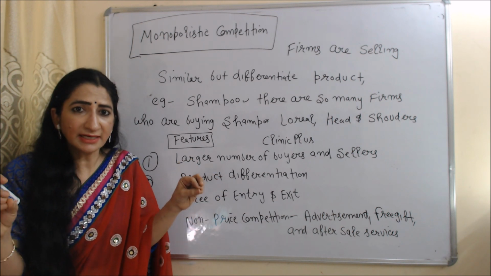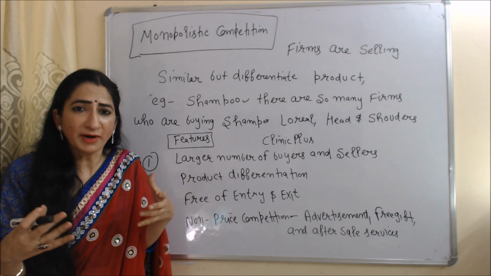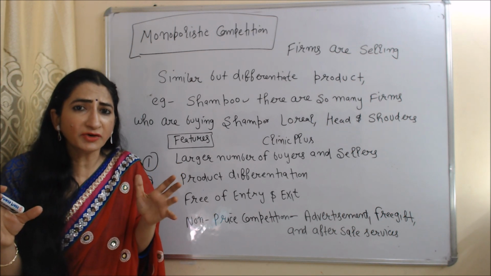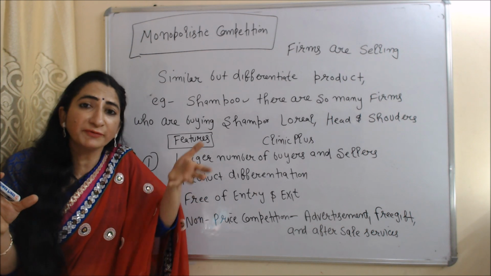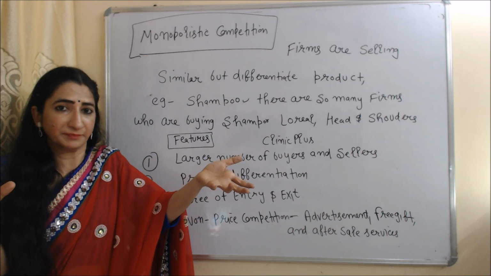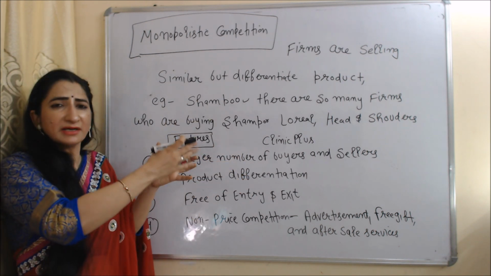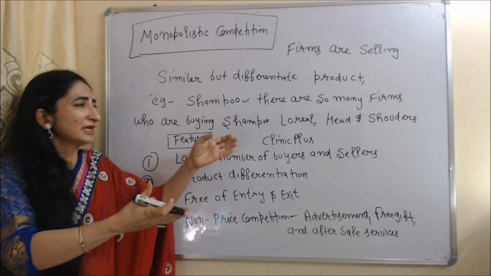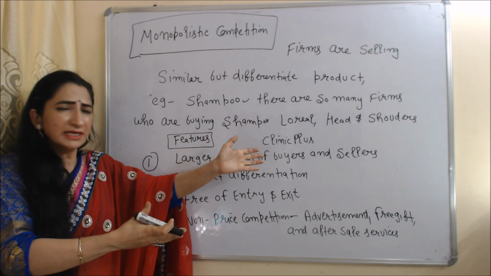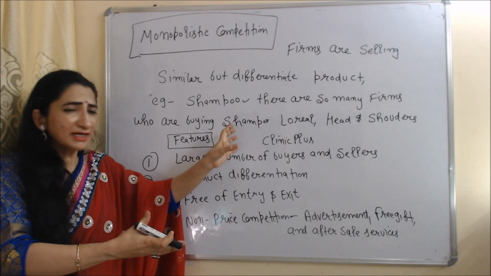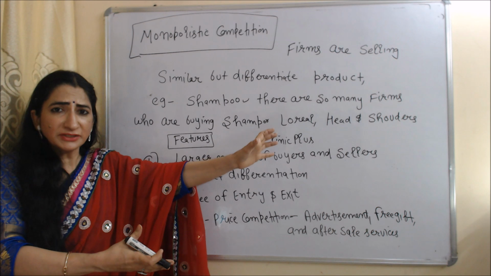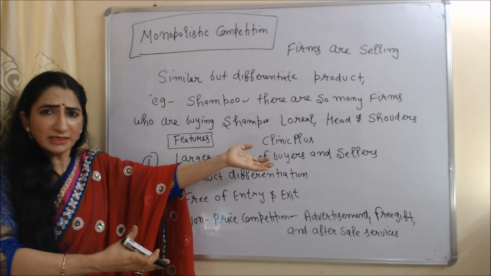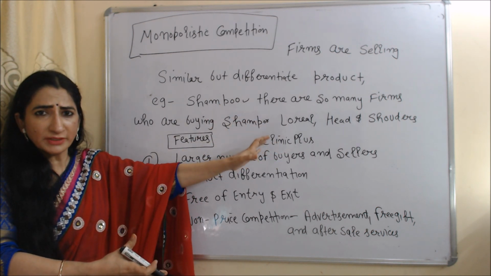Or we can say that in this market, firms are selling the same kind of product, but the quality and features of each firm's product are different from other firms' products. For example, there are so many companies selling shampoos like L'Oreal, Head and Shoulders, Clinic Plus, etc. And the quality and features of L'Oreal are different from Head and Shoulders, and the quality and features of Head and Shoulders are different from Clinic Plus. So it will be called monopolistic competition.